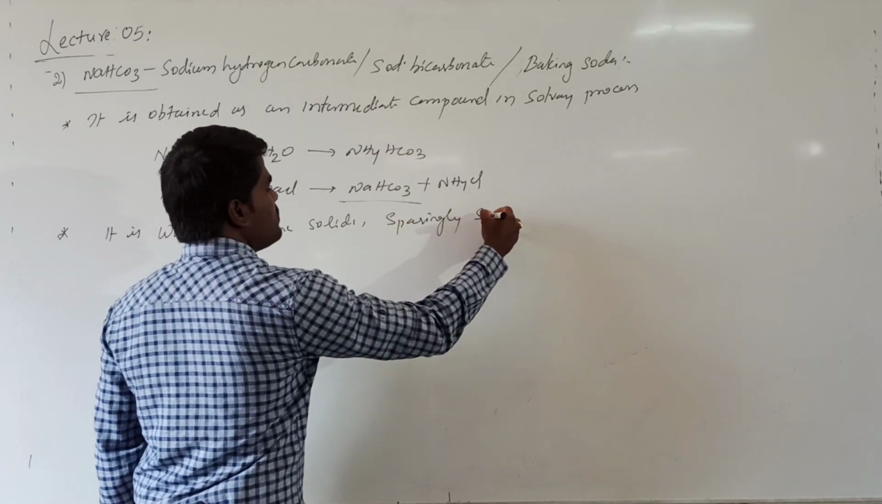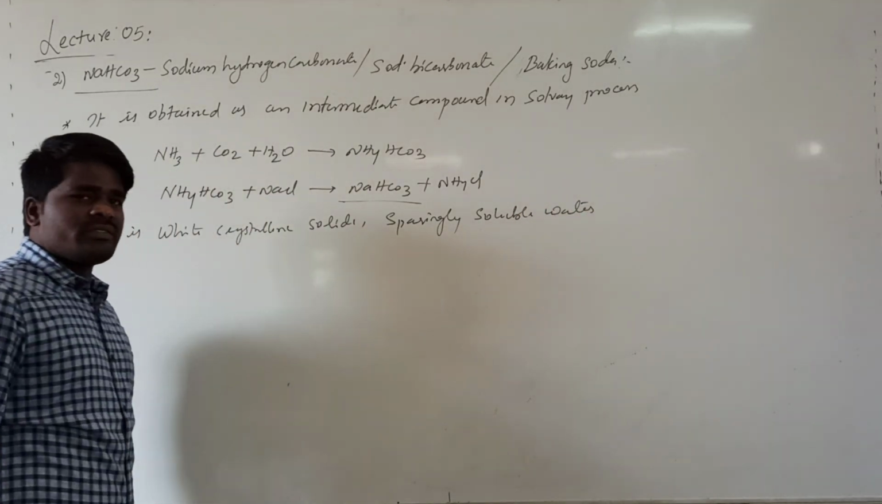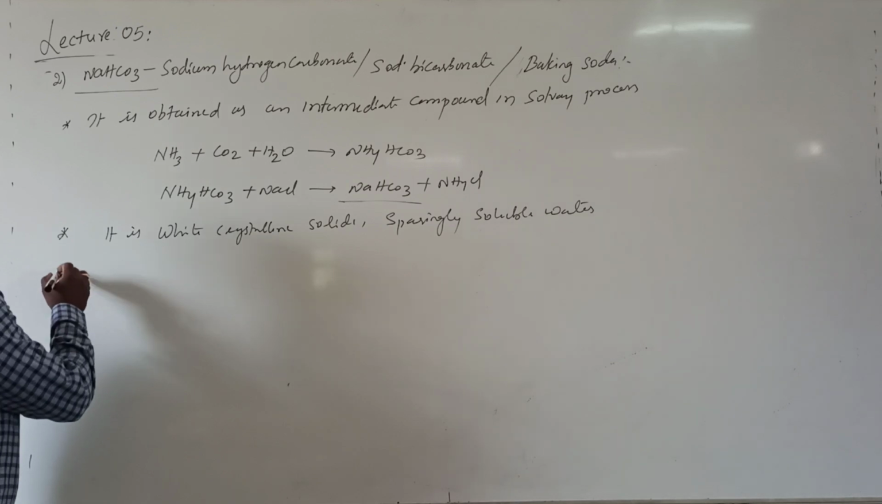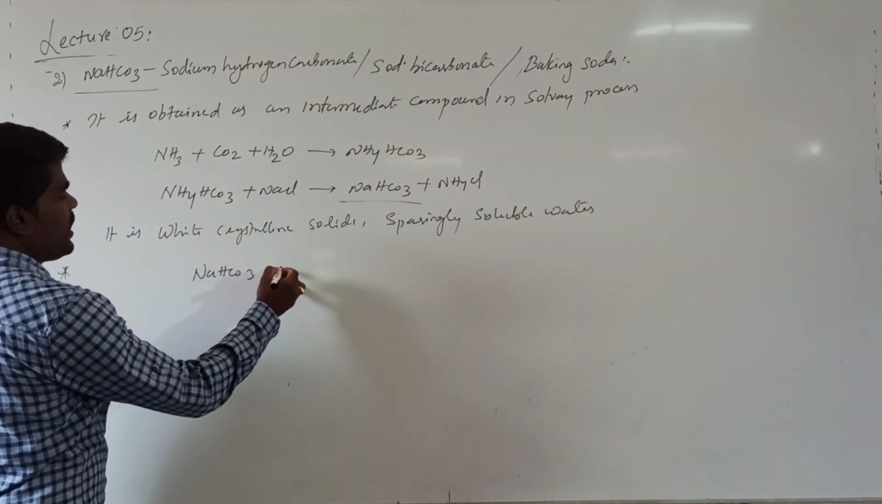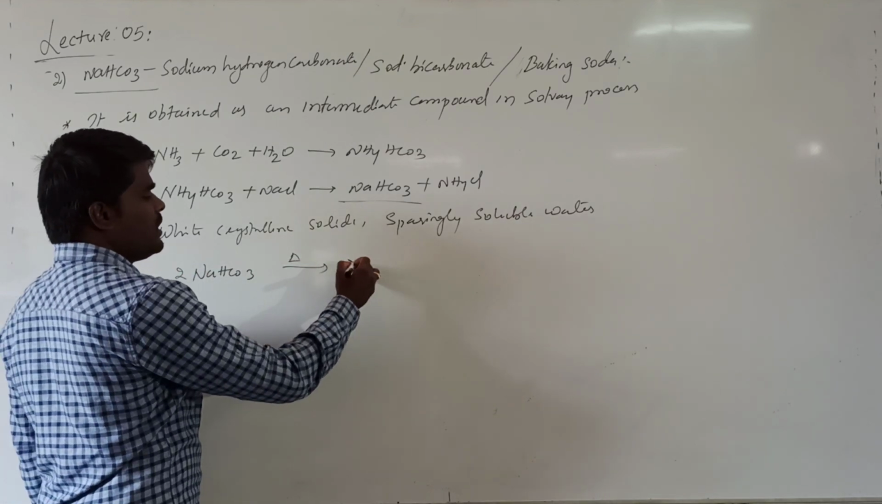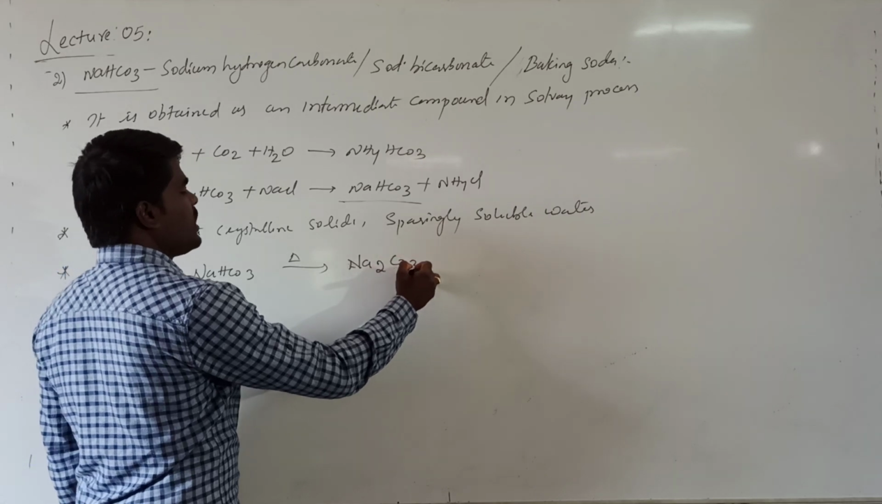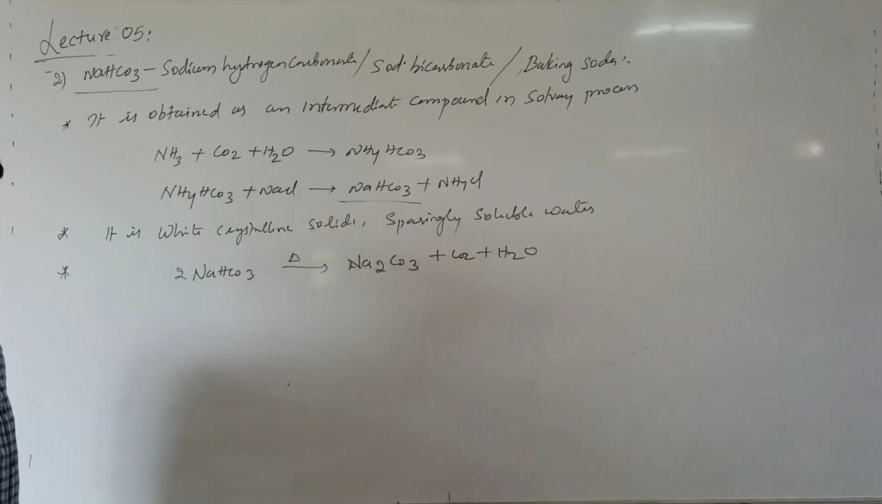Sparingly soluble in water. This is sparingly soluble in water, whereas sodium carbonate is completely soluble in water. Another important property is that if you are heating this sodium hydrogen carbonate, what happens? It readily converts into sodium carbonate with the liberation of carbon dioxide and water vapor.